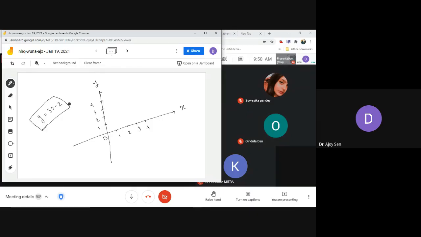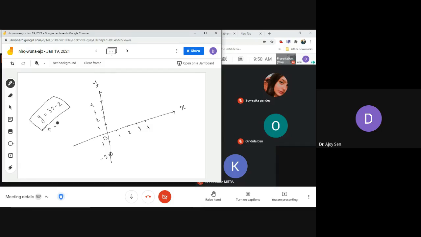So can you say how we can draw this function? So this drawing is very easy. So first you can take x equals to 0 and you will get y equals to minus 2. That means this function is passing, if it is 1, this is minus 2. So this function is passing from this point, and now if you take y equals to 0, you will solve, you will get that the value of x is equals to 2 by 3.